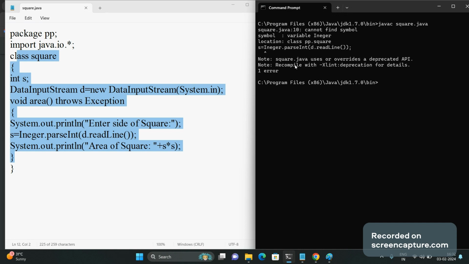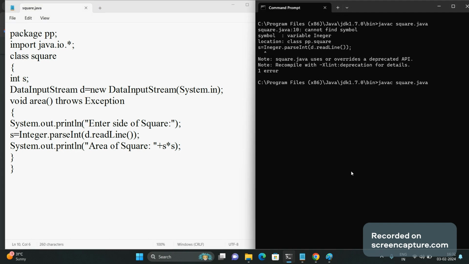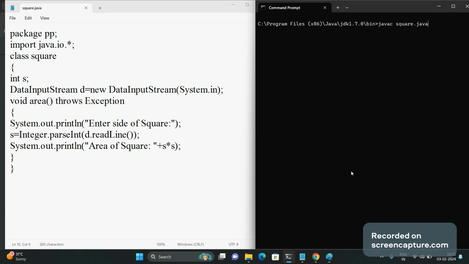We see a few errors, an integer spelling mistake, and now the code is compiled. It means there is no error in our square.java file. But I cannot run this square package file. Why? Because in my square program there is no main function, because it is not performing a job for itself. It is providing service to others.